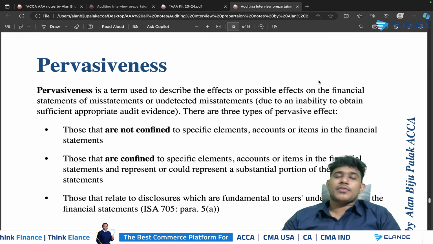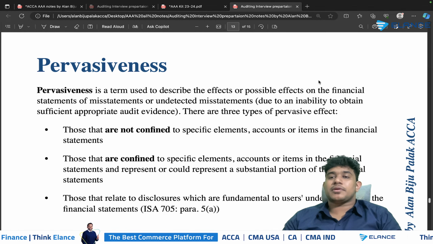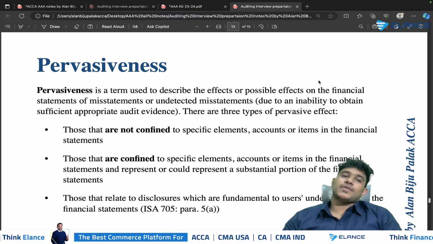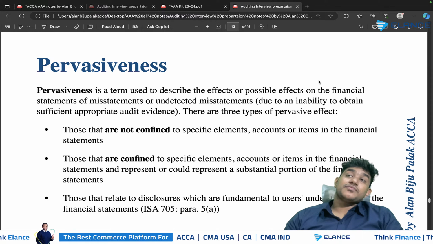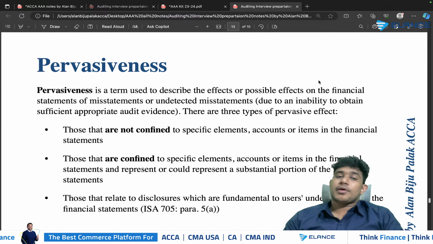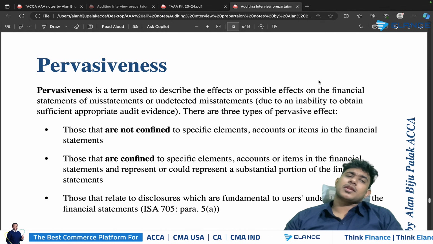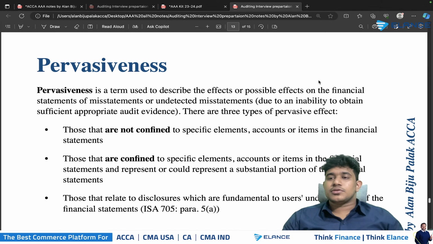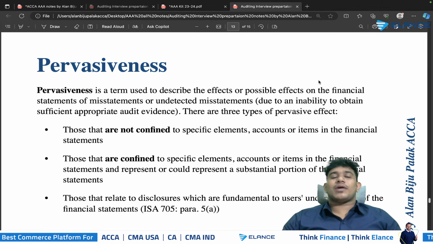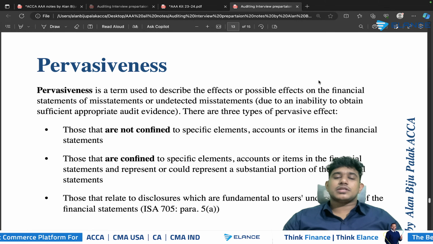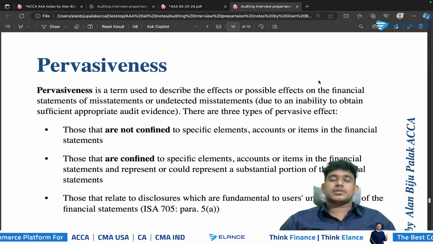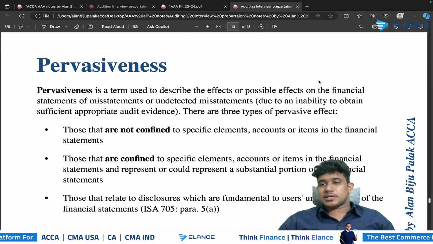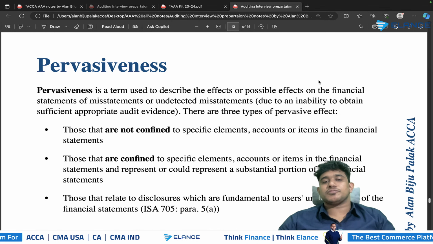Say, for example, if a mistake in relation to the impairment of an asset is not appropriately treated or adjusted in the company's financial statements, we know that if the amount of impairment is high, it will automatically have a significant impact on the total assets as well as on the company's expenses. So the profit will be overstated, and the value of the asset will also be overstated. So these are not confined to a single element or item in the financial statements. It affects multiple elements in the company's financial statements. So that can be considered a pervasive mistake.